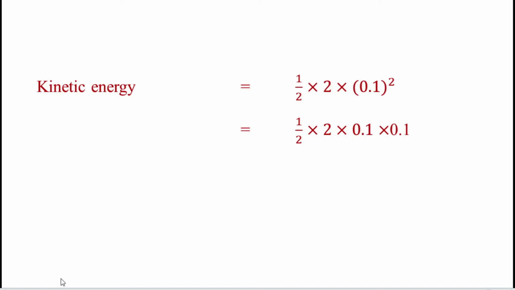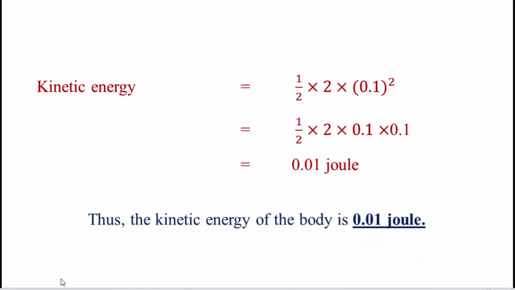So that's why I am going to split this. So finally, we can get the kinetic energy is equal to 0.01 joule. So students, the kinetic energy of the body is 0.01 joule. So when they are given mass and velocity, we can easily apply these values into the formula. We can get the kinetic energy.